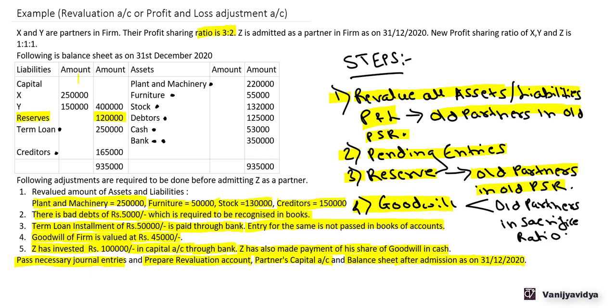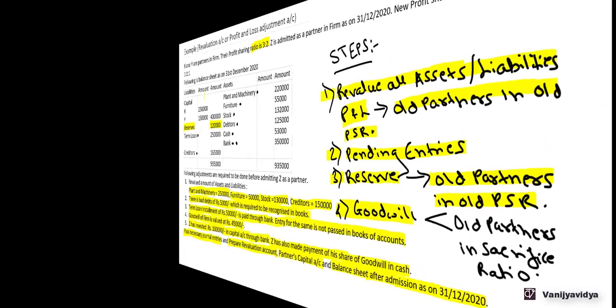Using the journal entries we have passed, we will be posting them in the respective partners' capital accounts. Now let us first prepare the partners' capital account.